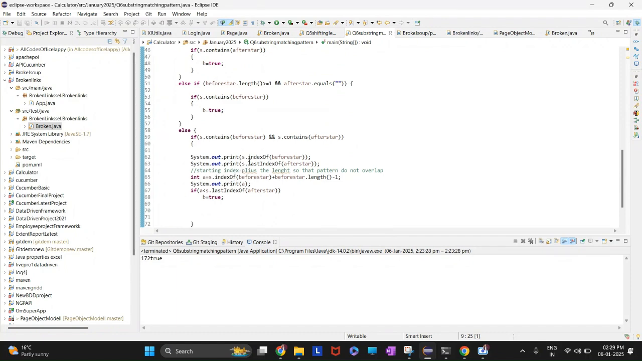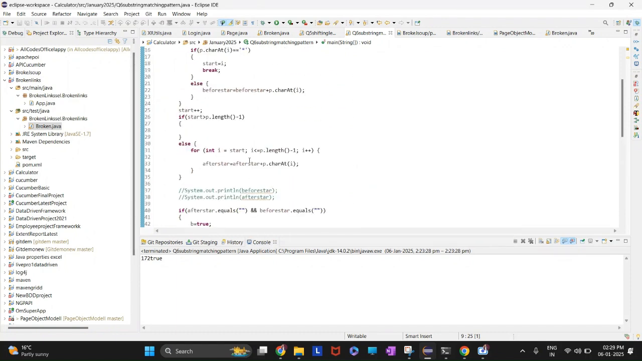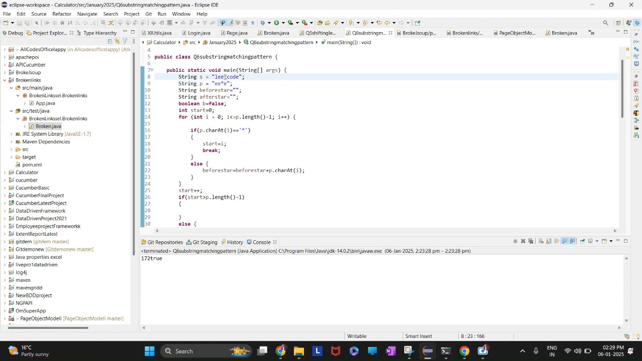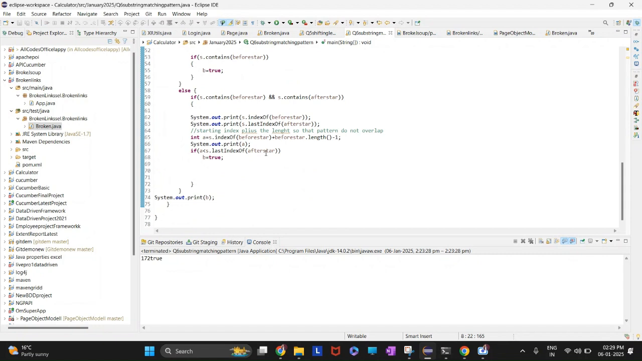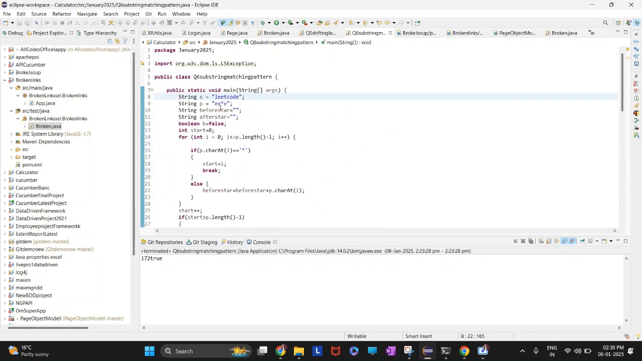First we will find the first index of the pattern, that is the double E, and we have to take the last from the first pattern. After finding the first pattern, we will see where this pattern ends. For that, first we take the first index of the pattern before star, that is double E, and where this pattern ends, I will append its length. So if I print it with System.out.println, a, it will return 2. So this pattern starts at 1 and ends at 2, which is true.